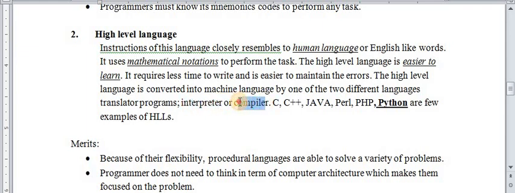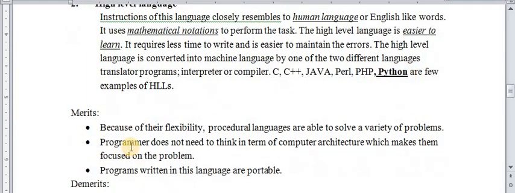So I am not describing them in detail. Okay, so C, C++, Java, Perl, PHP, Python are a few examples of high level languages. So in 11th and 12th you will learn to write programs in Python. Okay, so the whole year you will learn to write programs in Python.